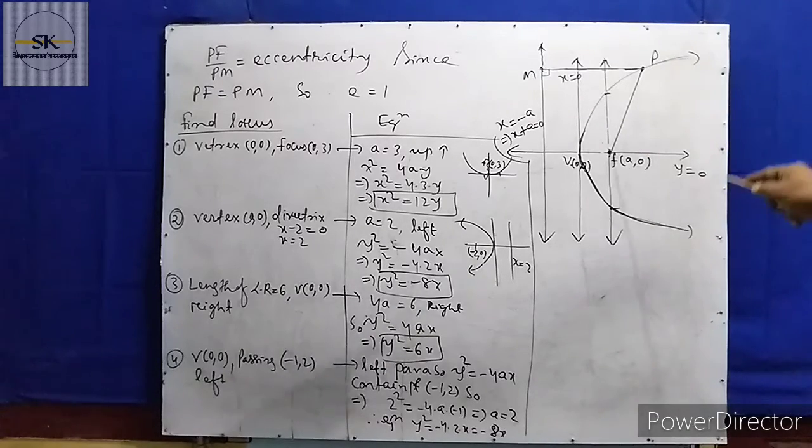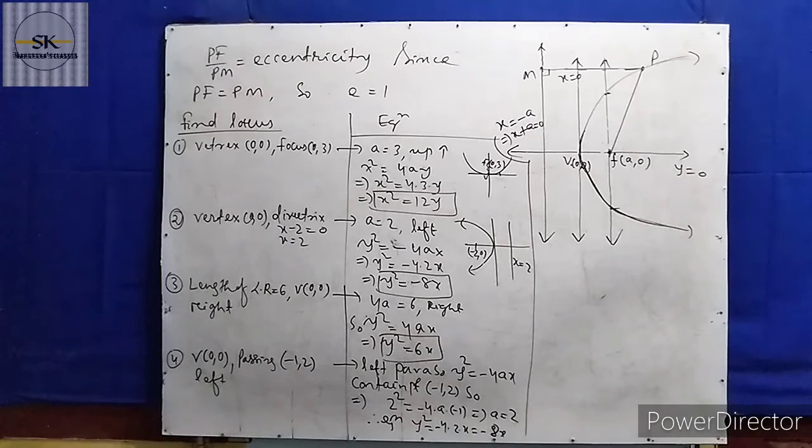Join P to F, this is PF. Always, on a parabola, PF equals PM. These two distances are always equal. This means the distance from any point to the focus equals the perpendicular distance of the point from the directrix.